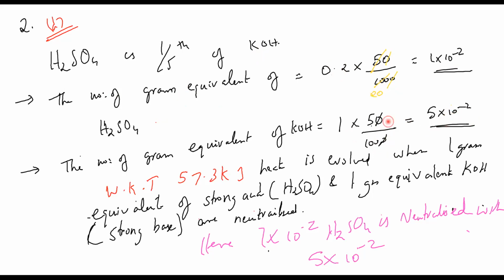So H2SO4 is a strong acid and KOH is a strong base. In order to neutralize this, the amount of heat liberated is 57.3 kilojoules. So what I am doing is just multiplying 57.3 kilojoules with 1 into 10 power minus 2. That's it. So 57.3 into 10 cube into 1 into 10 power minus 2. This is such an easy thing, so that is what I have written on the next page.